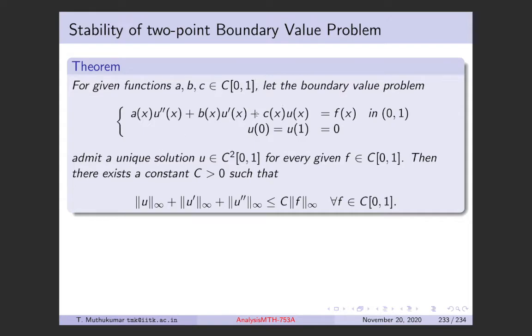Now what is given to us is that suppose this problem has a unique solution, which is a twice differentiable function, right?